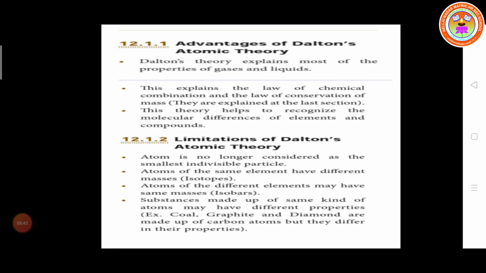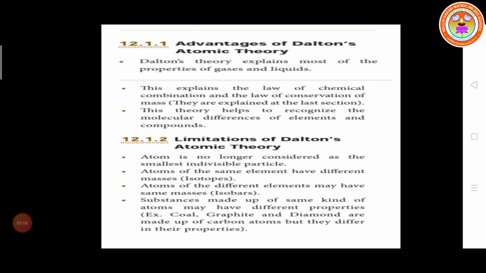This theory also helped to recognize the molecular difference of elements and compounds. So these 3 points are the advantages of Dalton's atomic theory.